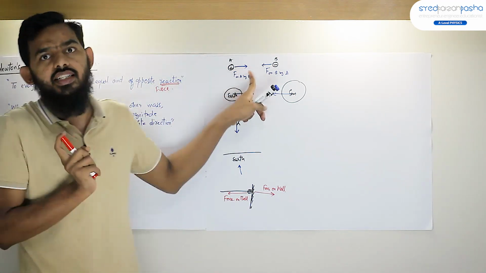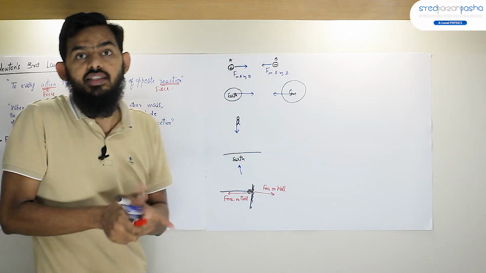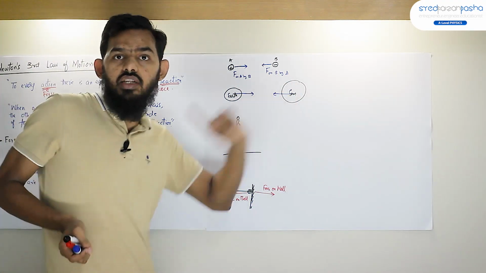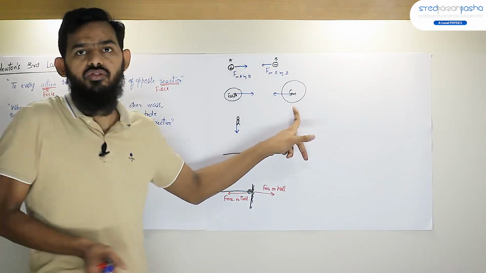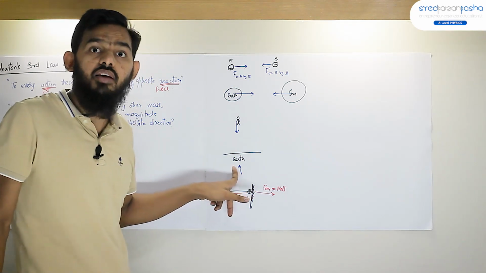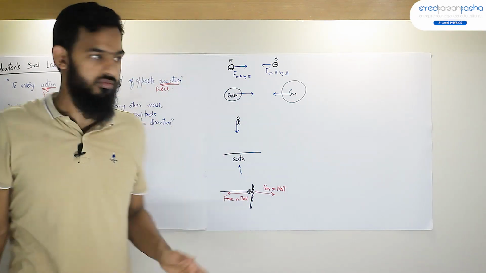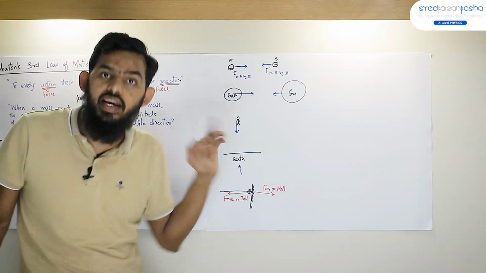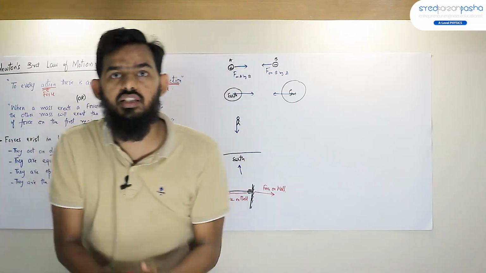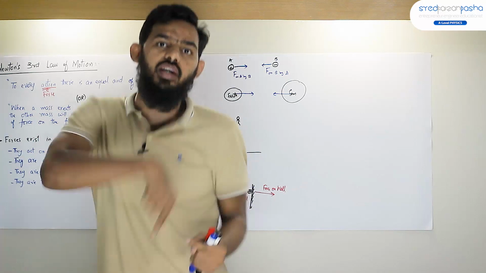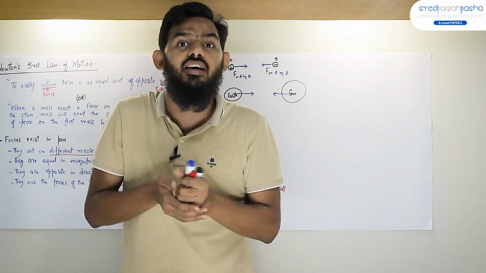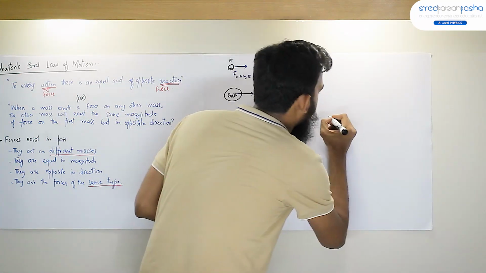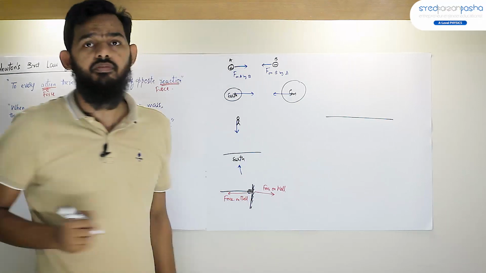Now, these two pairs have the same type, electric forces. These two pairs have the same type, gravitational forces. But here, these are contact forces. You cannot have a Newton's third law pair such that one force is a contact force and the other force is a gravitational force. So, an example that has often been asked in exams.